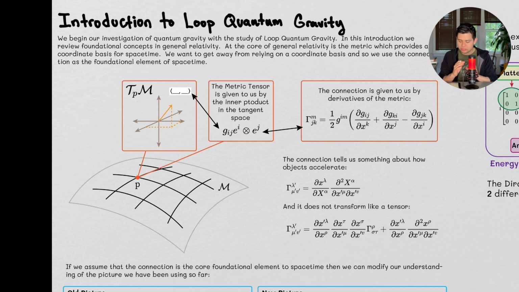So our traditional picture has always been, we have a manifold, and on that manifold, every point on a manifold can be regarded as R^n, right, depending on the dimension of the manifold. So if the manifold is 6-dimensional, every point on the manifold can be regarded as R^6, okay?